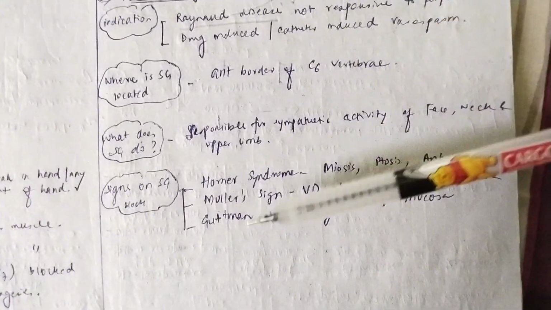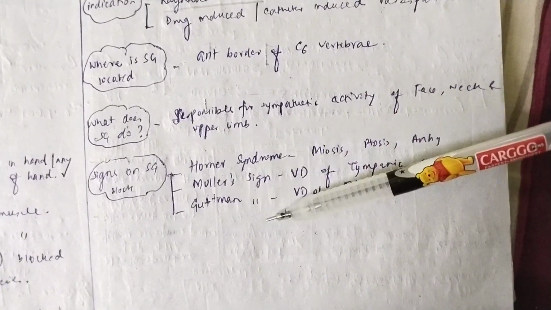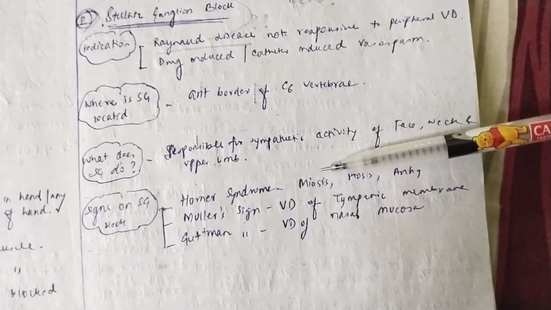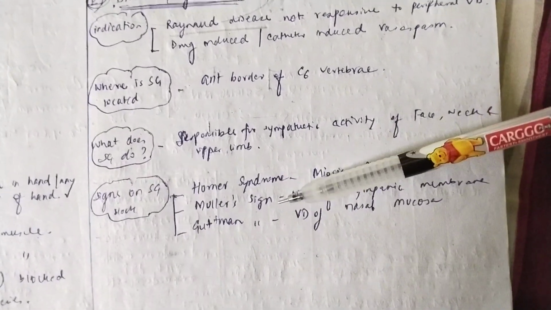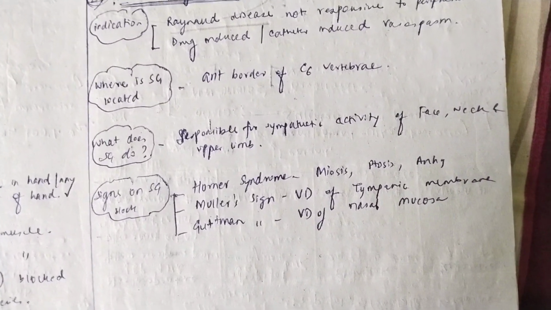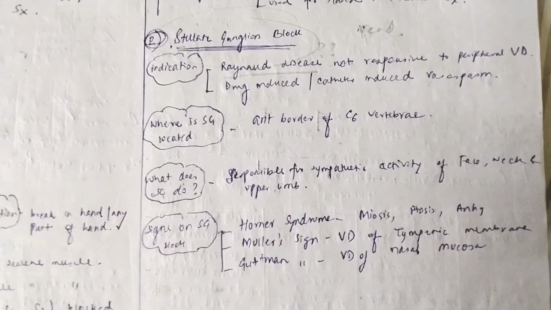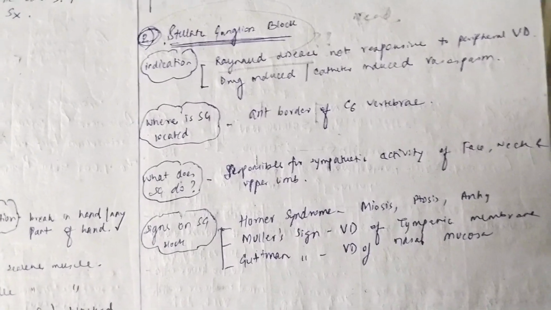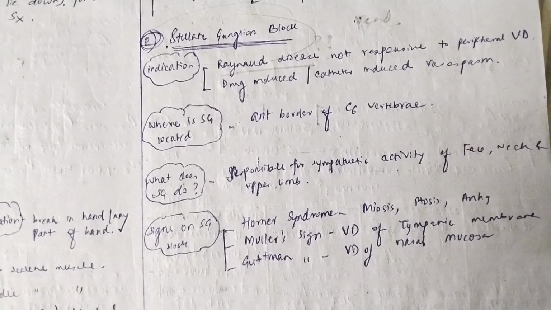Now after giving the stellate ganglion block, what are the signs? There are three signs: Horner syndrome, Muller sign, Gutman sign. What is Horner syndrome? Horner syndrome is a combination of three things: miosis, ptosis and anhidrosis. What is Muller sign? Muller sign is the vasodilation of the tympanic membrane. What is Gutman sign? Gutman sign is the vasodilation of the nasal mucosa. So I hope the stellate ganglion block is clear now. There are also two things related to brachial plexus injury, that is Erb's palsy and Klumpke's palsy. You should read them as well.